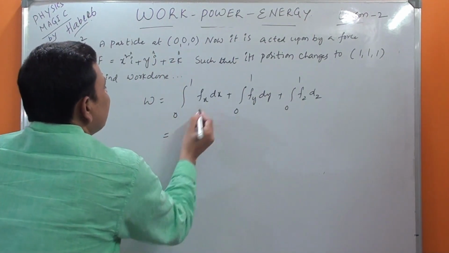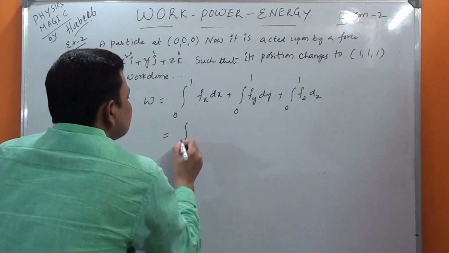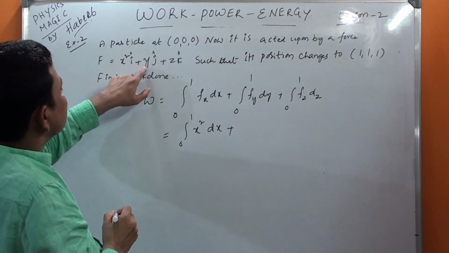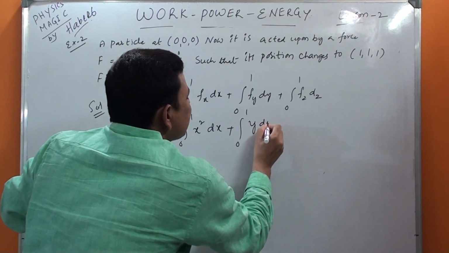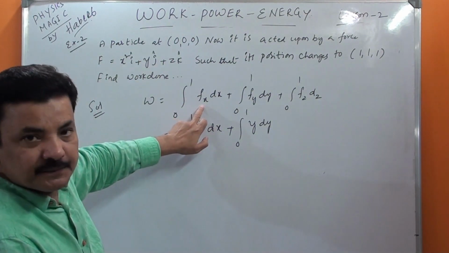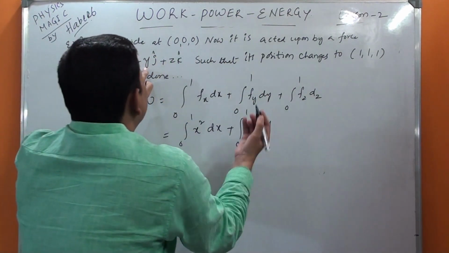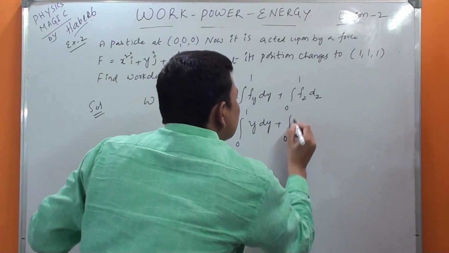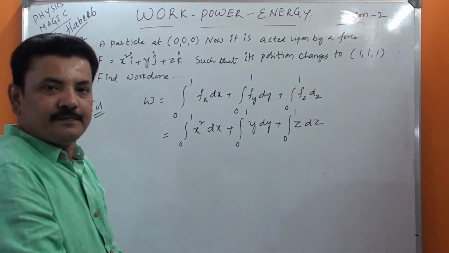Now simple, fx is nothing but x square, so x square dx, plus second one y dy. Observe how I am taking the first component, then dx, then the y component, y is given as y itself, then dy. Then the third one, integral 0 to 1 fz, which is nothing but z dz.